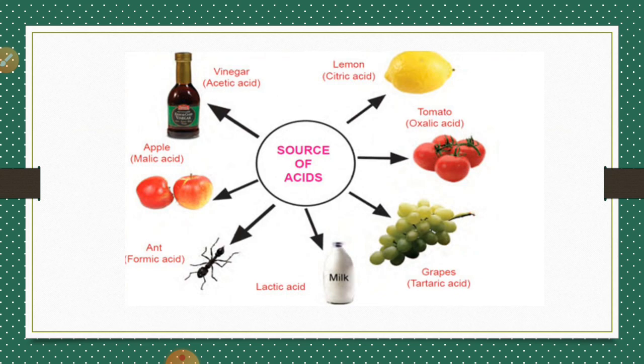You may have observed that the bite of ants is very stingy. Why is it? Because when ants bite, they spray formic acid on our skin. And that acid, when it comes into contact with our skin, causes the feeling of burning. That burning is because of the acidic nature of formic acid.